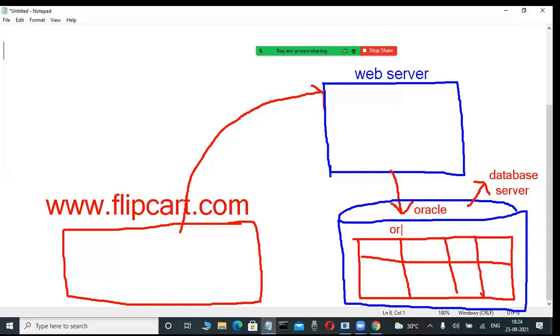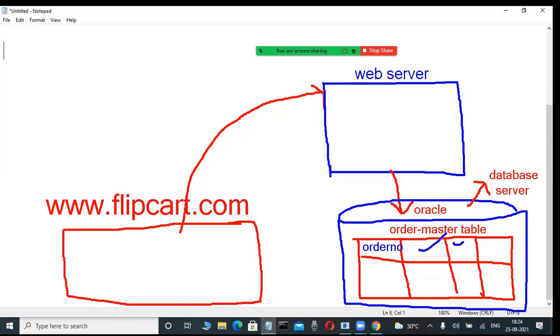Suppose an order master table is there. Don't write it, just observe. Some tables are there. In this table, concentrate here: order number, because we are purchasing items, so order number or order ID, something.